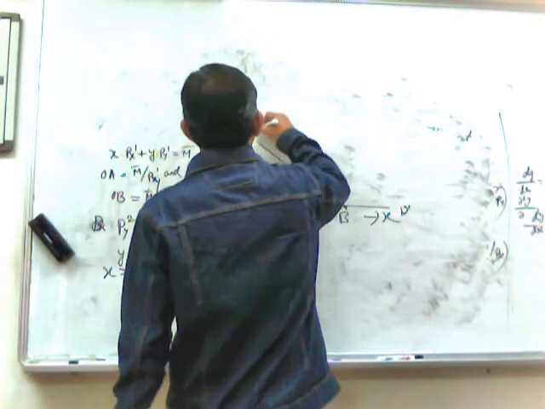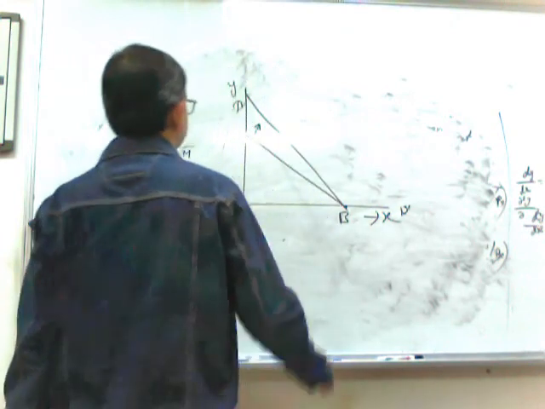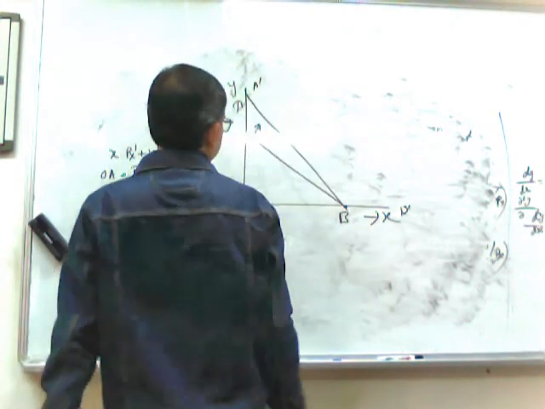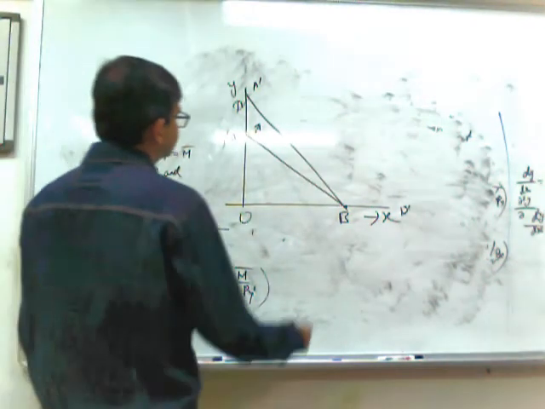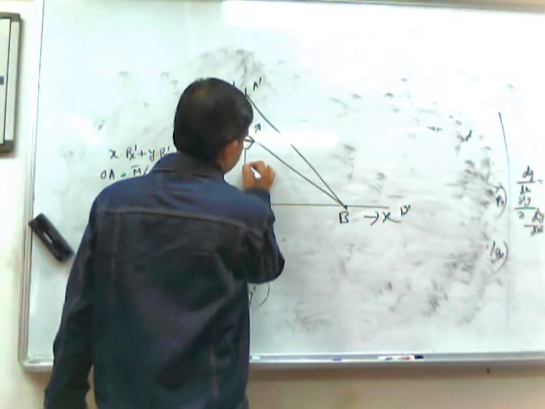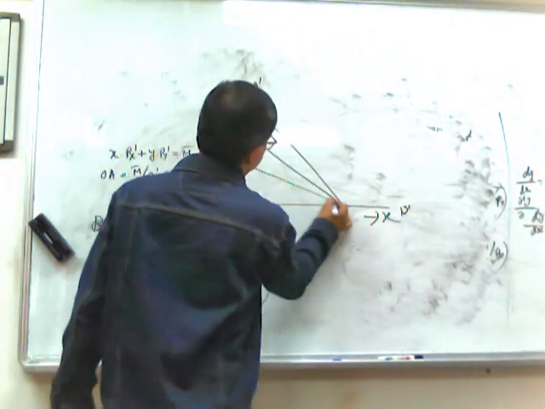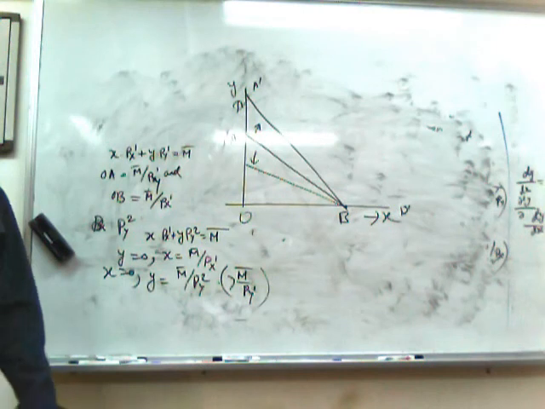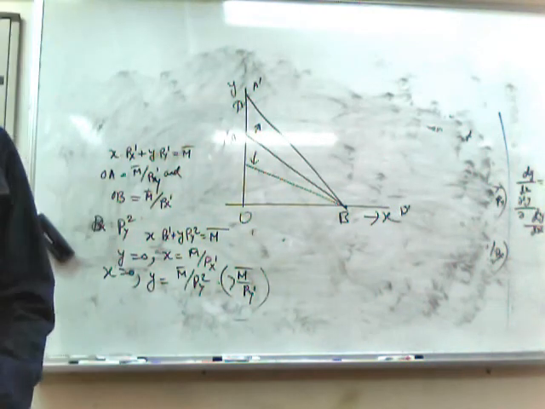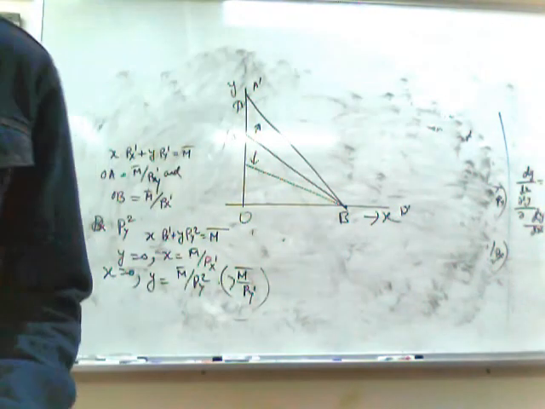So the budget line will move in this direction to become A dash. And if the price of y rises, the budget line will move in the inward direction. That means the purchasing power of y will decline.